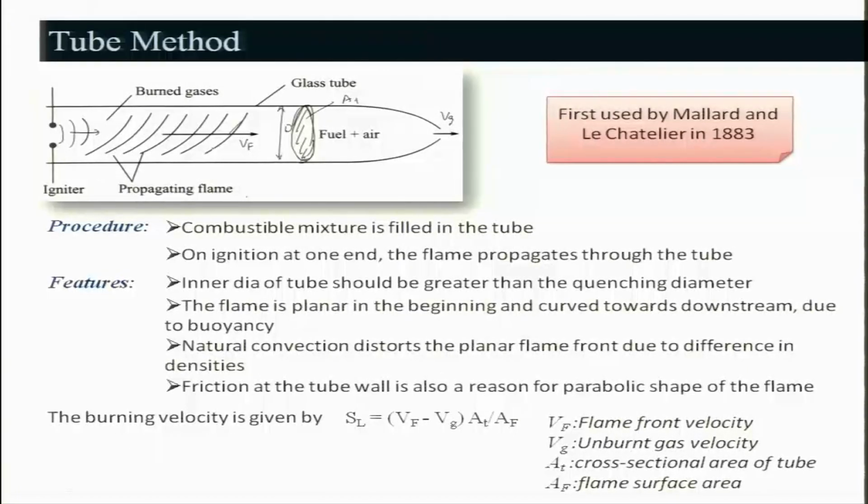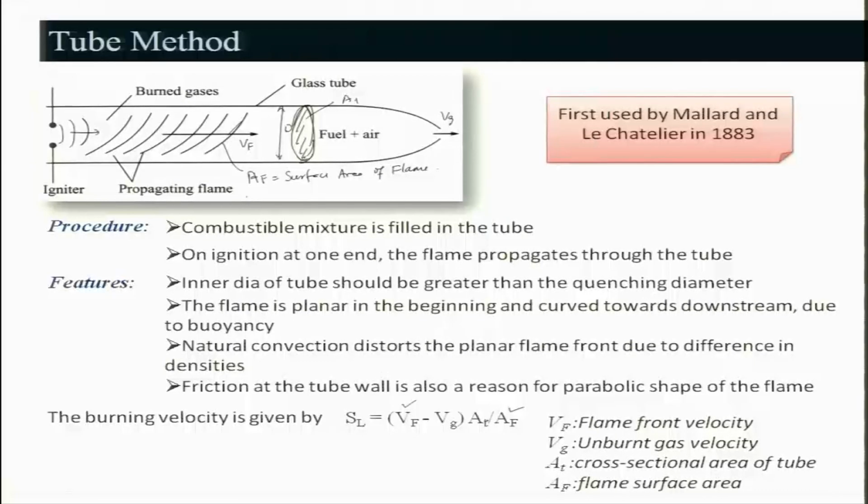If you look at this area, it will be the flame surface area, right, and this area you will be getting from the flame photograph, right. Also Vf you can measure by locating the flame and then taking it with respect to time, then you can find out what is the L and how much it has moved. So, Vf you can find out from the experiment.